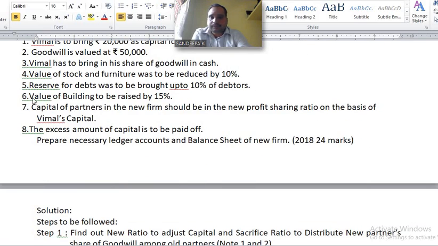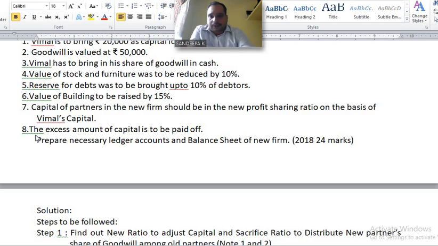Next, value of building to be raised by 15%. Appreciation in building is recorded on the credit side of revaluation account by building. Next, number 7. Capital of partners in the new firm should be in the new profit sharing ratio on the basis of Vimal's capital. On the basis of Vimal's capital, you have to adjust old partners' capital account with the help of new profit sharing ratio. Understand? With the help of working note, we can do this.